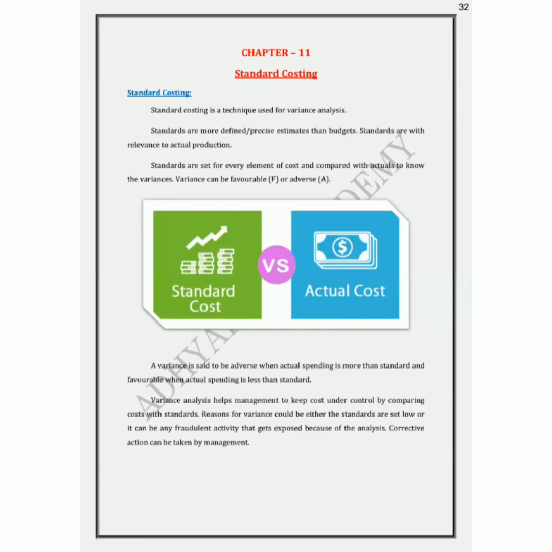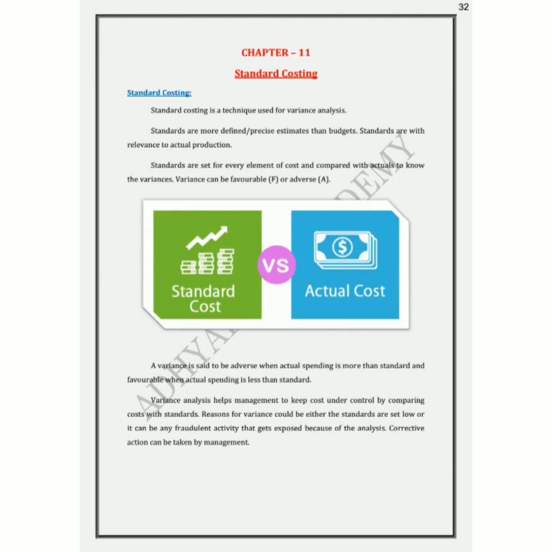This variance in cost is found in respect of every element of cost. Is it only for cost? No, it can also be for revenue and also for profits. So standards is a more defined or a precise estimate than the budget. Standards are with relevance to actual production. So whenever it is standard quantity, we derive it for actual production. Whenever it is standard hours in terms of labor, there also we arrive at it for actual production. Budget is only a rough estimate, but standard is a more refined estimate. Standards are set for every element of cost and are compared with actuals to know the variances.